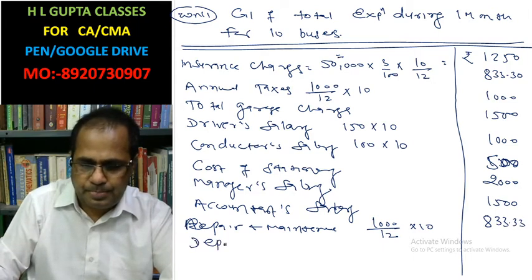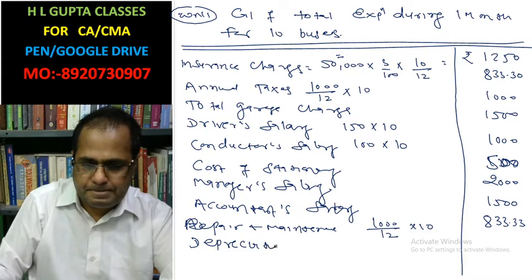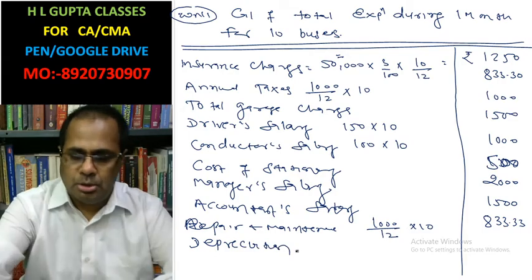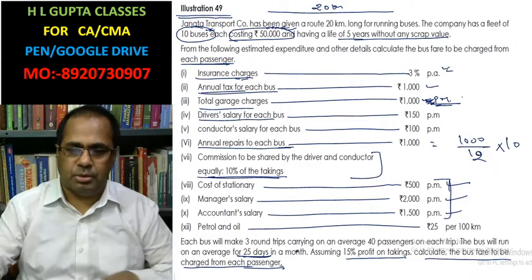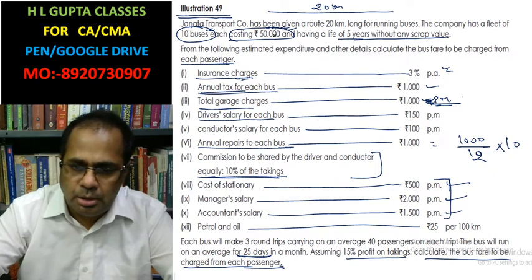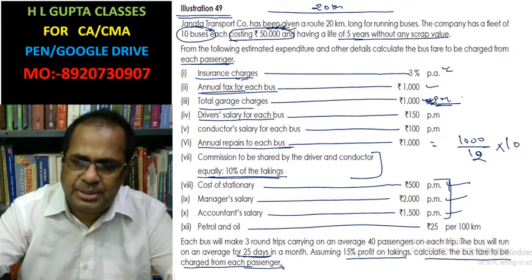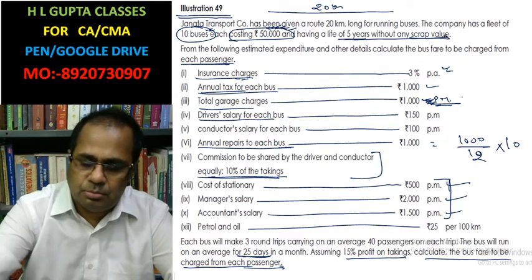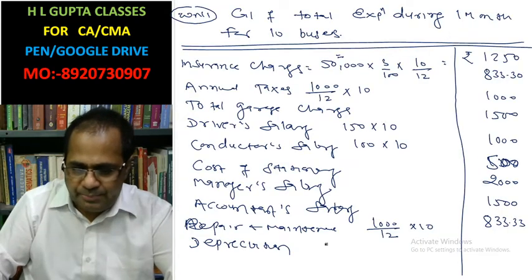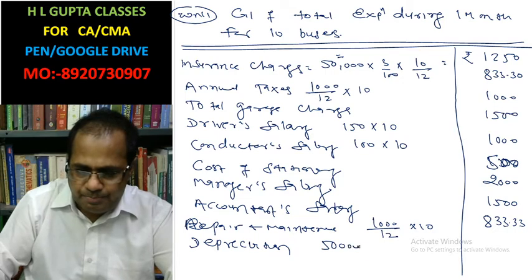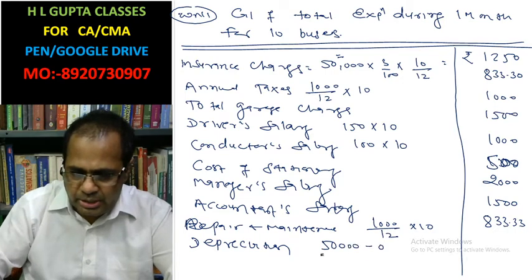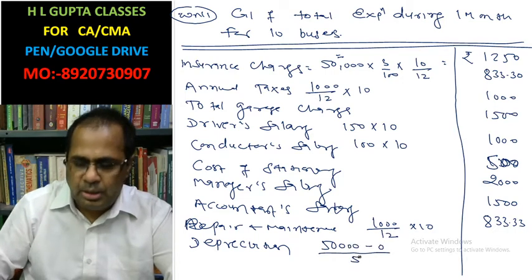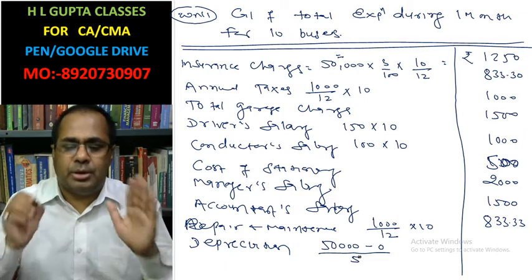Depreciation. Look at it. So depreciation, what you can calculate: each bus has 50,000 cost, 5-year life, no scrap value. So depreciation is 50,000 minus 0 divided by 5, but it comes annually.